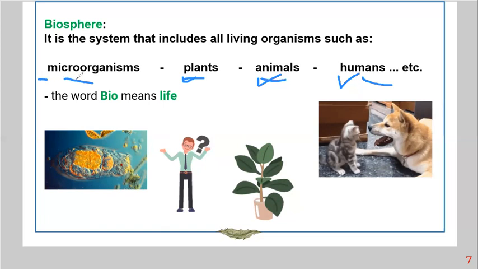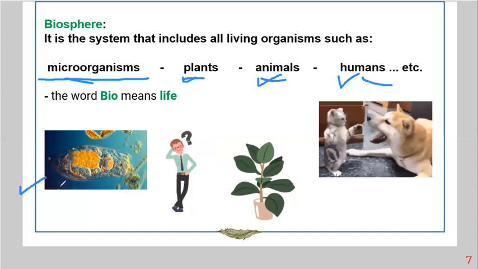A microorganism is a tiny living organism. You can't observe it with your own eyes, but you can see it easily under the microscope. So the biosphere includes all living organisms: plants, animals, humans, and microorganisms.